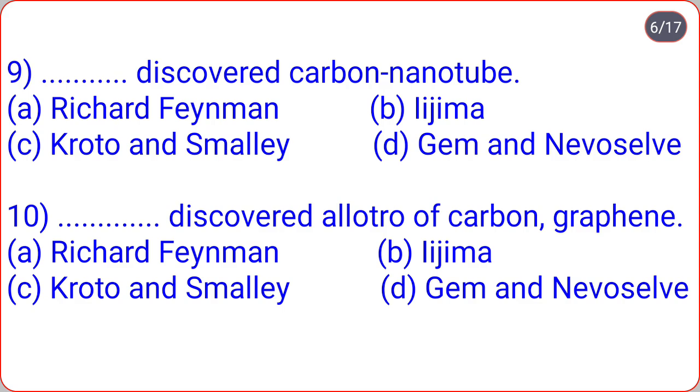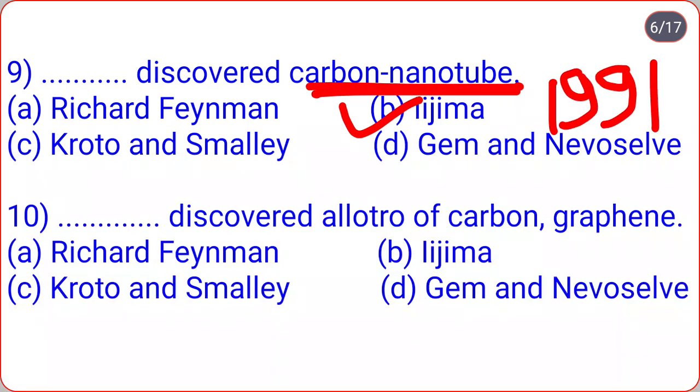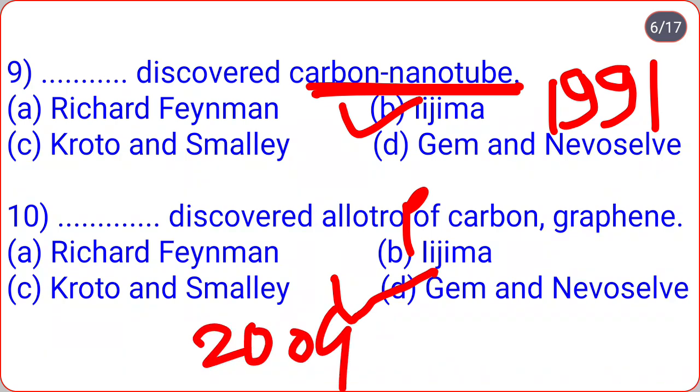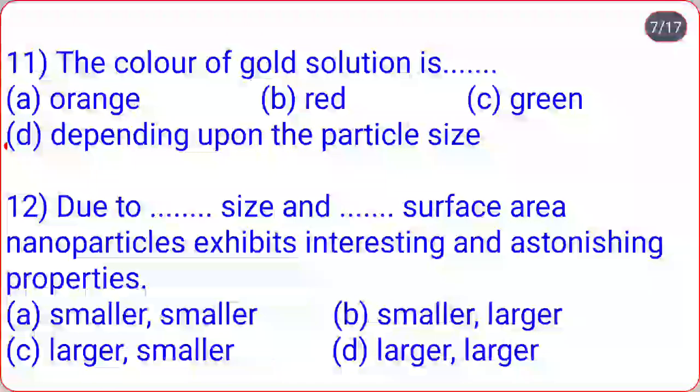So Ijima discovered the carbon nanotube in 1991. Who discovered the allotrope of carbon, graphene? The correct option is James and Neosel, who discovered graphene in 2004. Remember the scientist names and their discoveries.